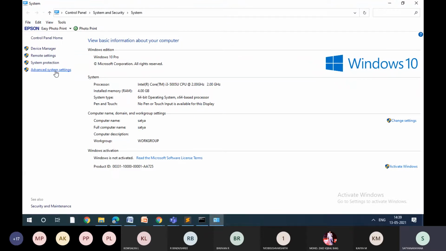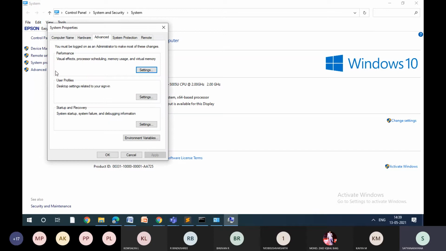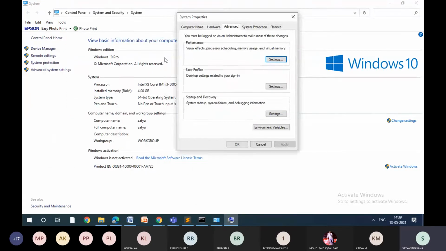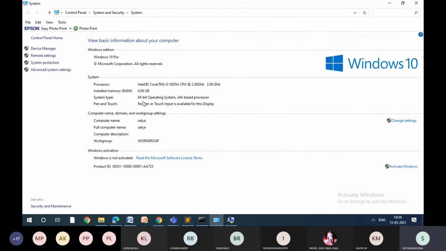Before I go further, let me show you. Last time I talked about Java being architecture neutral, right? You can see here, this is an Intel Core i3 processor with 4 GB RAM. Hope you know why it is called Core i3. Tomorrow if I execute the same program on an i7, it will work. That is what architecture neutral means.